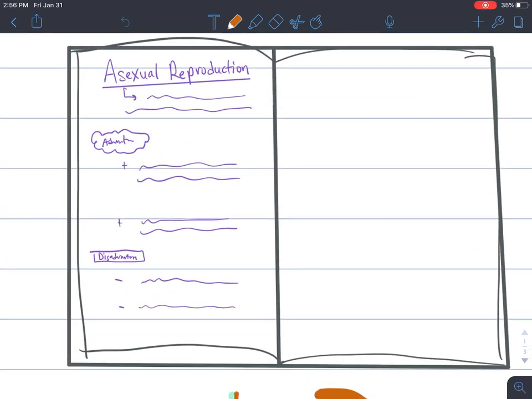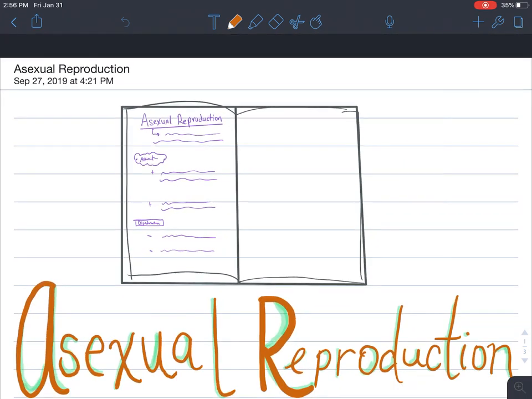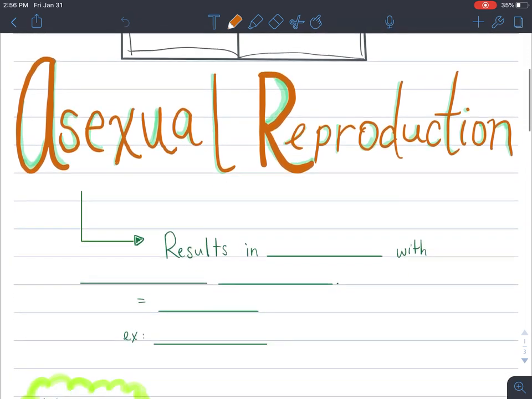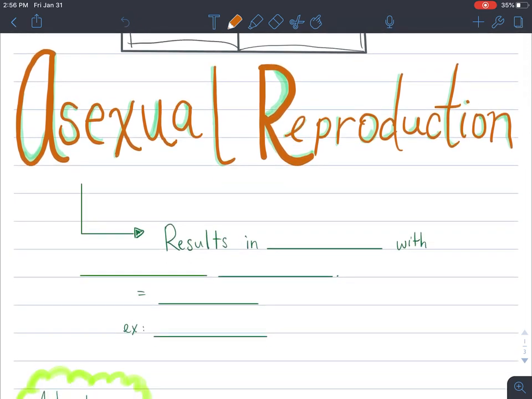So, you need to set your science notebook up like this, where you can put the title there of the page, the heading, Asexual Reproduction. We're going to define it and then talk about some advantages and disadvantages related to asexual reproduction.